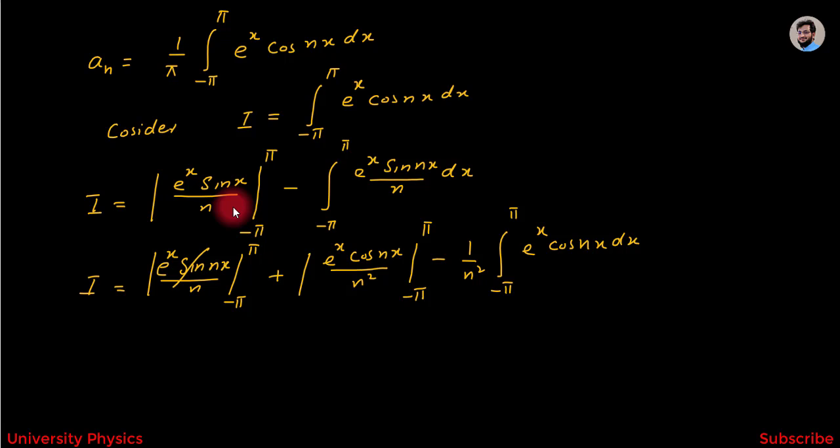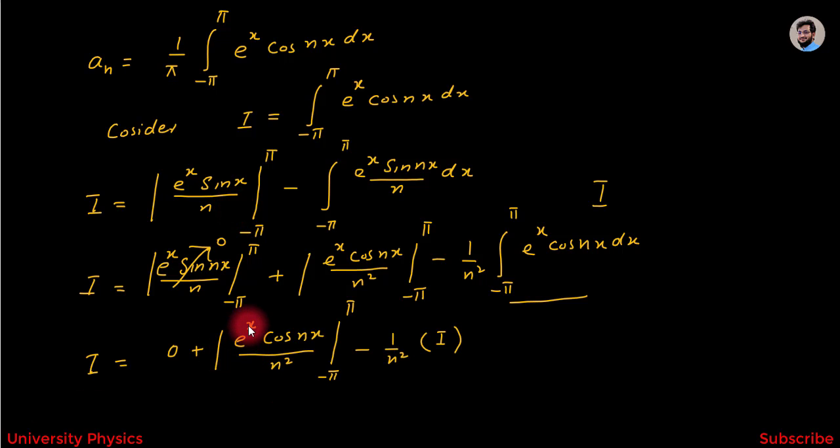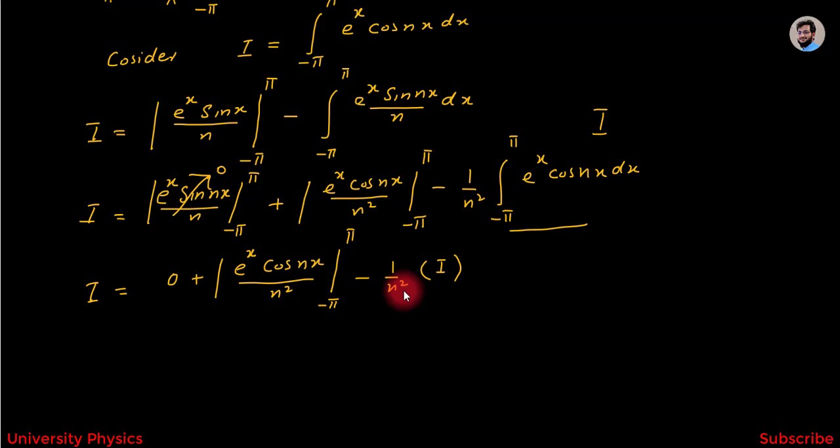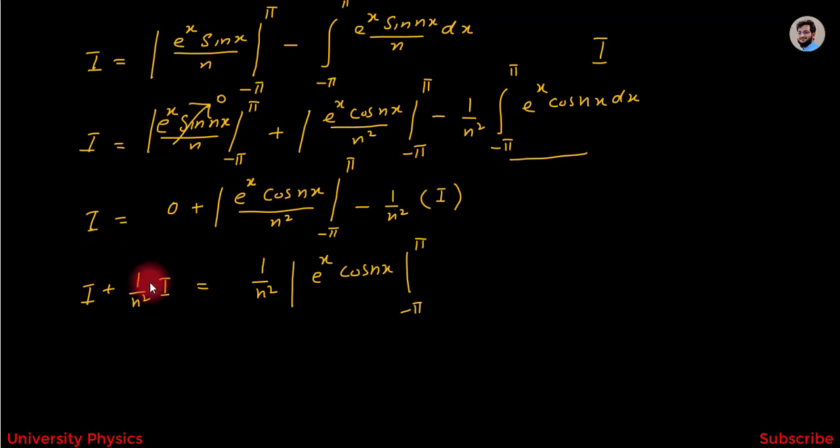So, this whole term is equal to 0 and this term is equal to I. So, we can write that I = 0 + e^x cos nx / n² from -π to +π - 1/n² I. Here I have to bring this term to the left side, and we will get I + 1/n² I = 1/n² e^x cos nx, and the limits are from -π to +π.